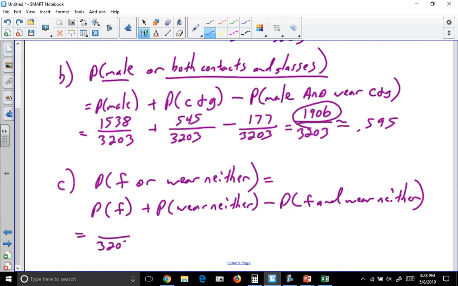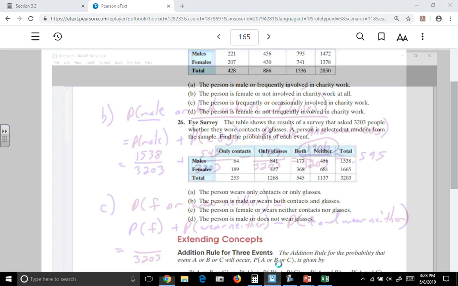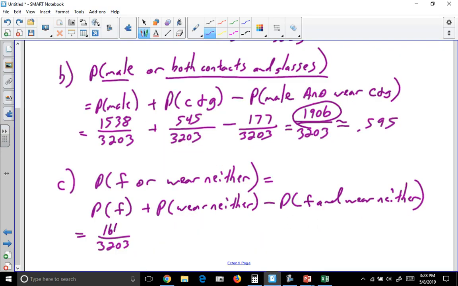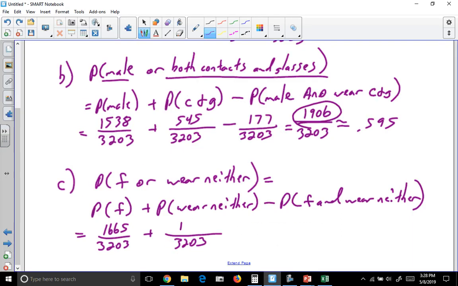So there are 1,665 females. There are 1,137 people that wear neither. But some of those people were double counted.